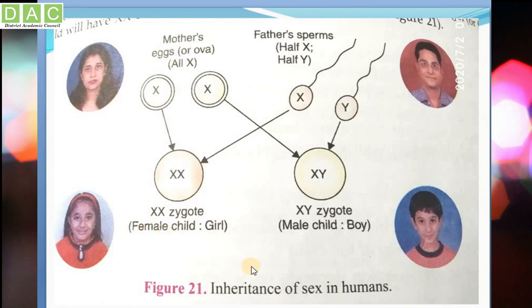So what do you understand from this picture? That means the female chromosomes do not determine the sex of a child. The sex of a child is actually determined by the chromosomes of the father or the male parent. The male parent is the one whose chromosomes decide whether the child is a boy or a girl.